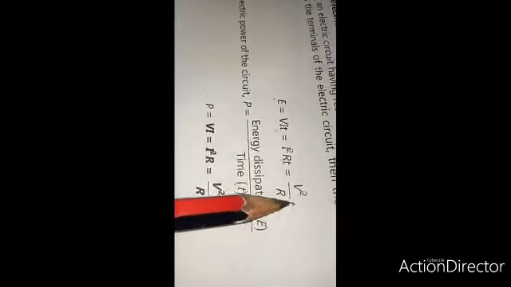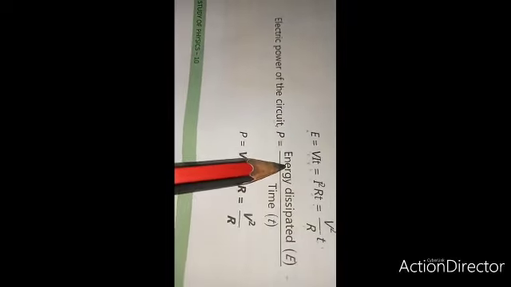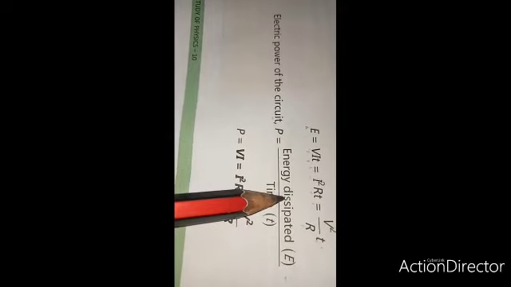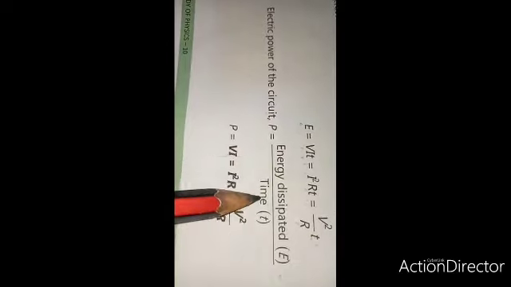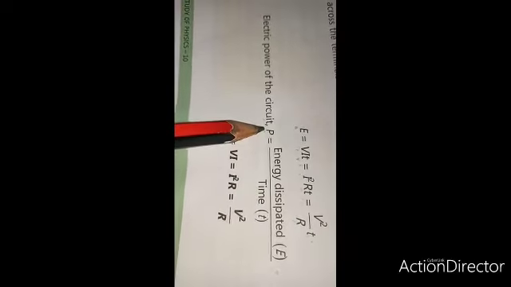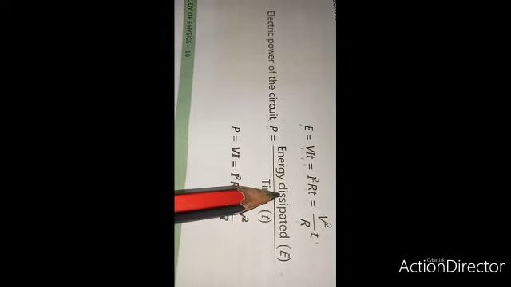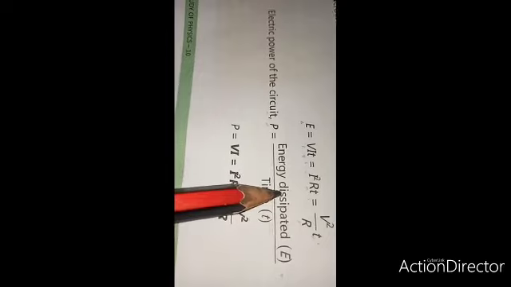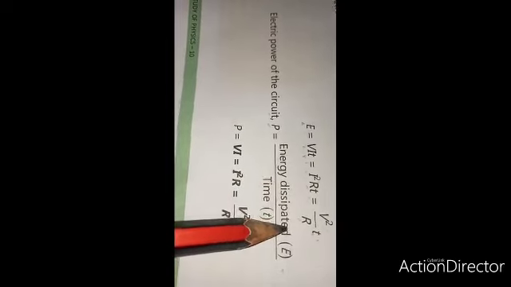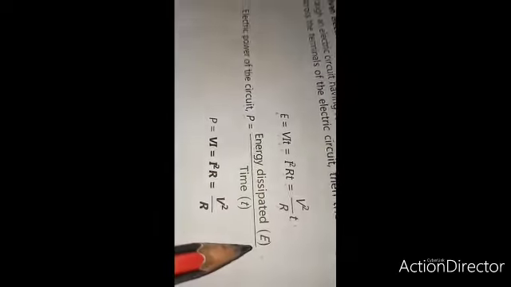So the electric power of the circuit is equal to energy consumed, energy dissipated, upon time. This energy consumed is equal to work done. This is the general formula to find out the power. Power is equal to work done upon time. Work done is equal to the energy consumed in the circuit, upon time.